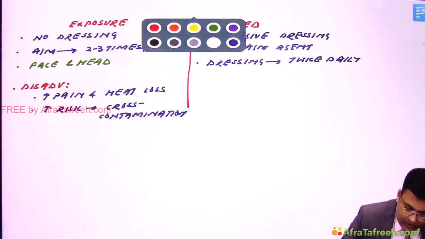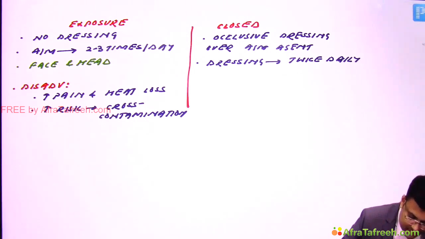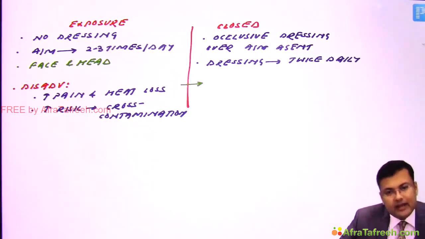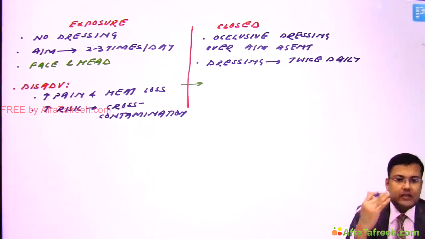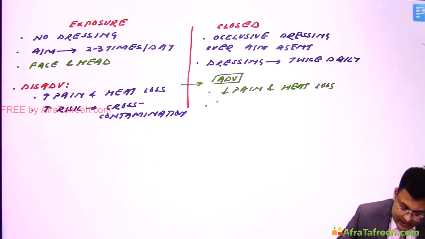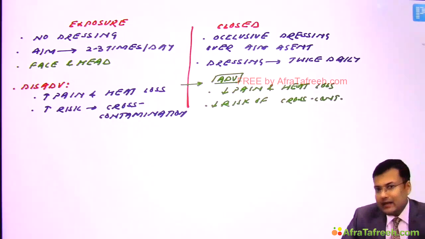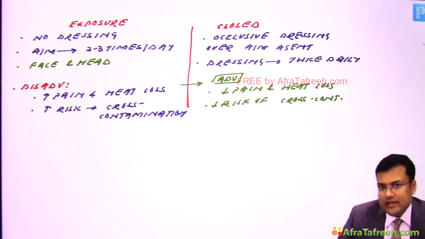Clear? So whatever the disadvantages are in exposure method, those are advantages in closed method. Means in exposure method there is increased pain and heat loss, so what are the advantages here? Just opposite. There is decreased pain and decreased heat loss. Clear? And there is decreased risk of cross contamination. The only problem, there is increased bacterial growth if the dressing is not changed twice daily.